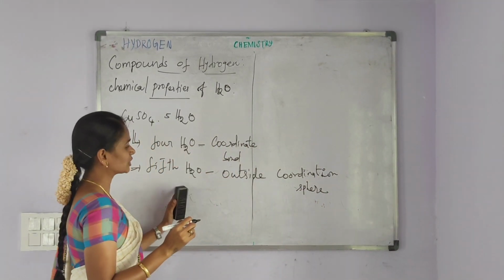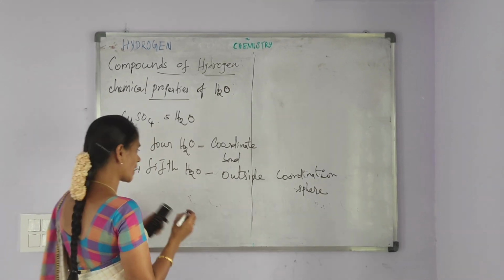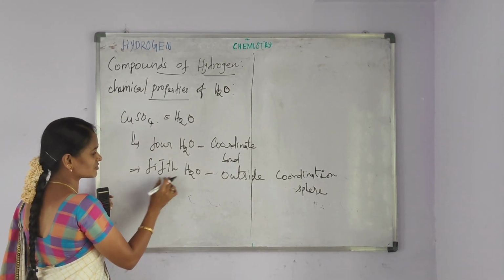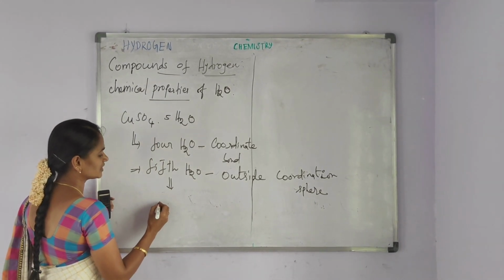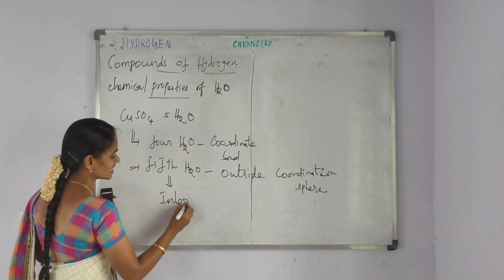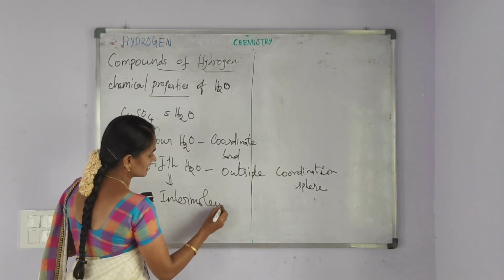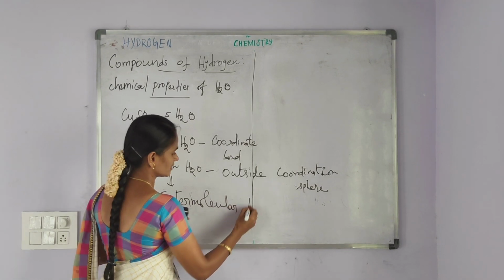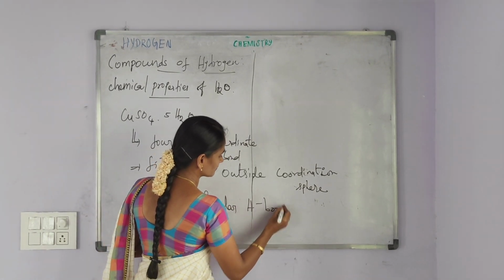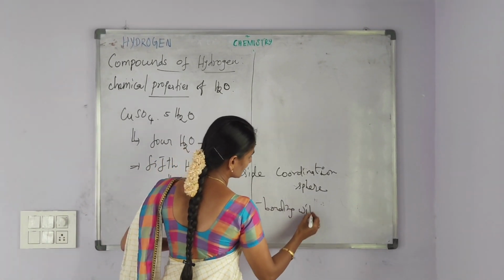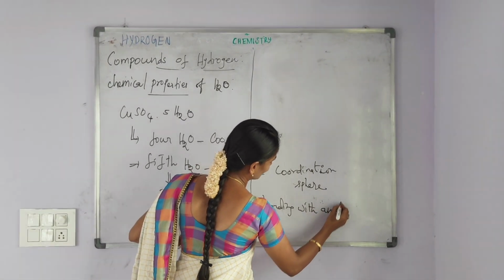Fifth water molecule is present outside the coordination sphere. That's why 5th water molecule, it has the tendency to form intermolecular hydrogen bonding with another molecule.